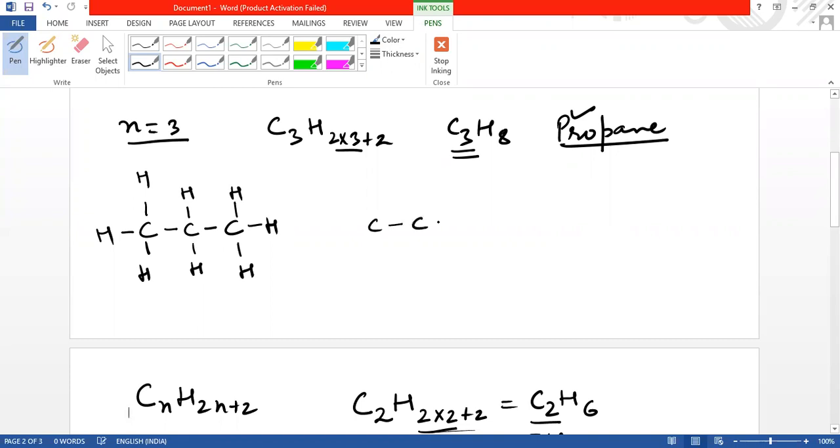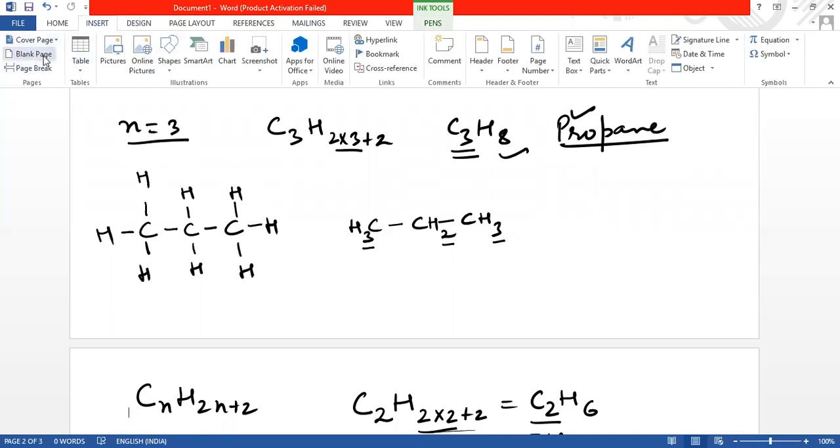And we can write it in condensed form also. We can write it in condensed form like this. This terminal carbon will get 3 hydrogens, this one will also get 3 hydrogens, and the middle one will get 2 hydrogens. So 3 plus 2, 5, plus 3, 8. So 8 hydrogens are there. In this way, we can draw the structure of propane, that is the third member of the alkane series.